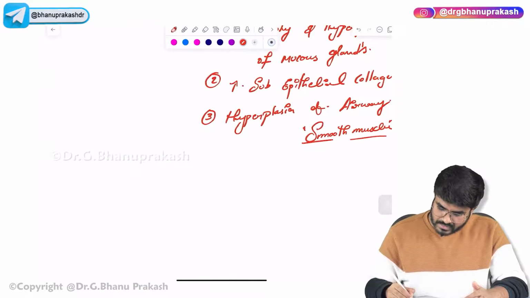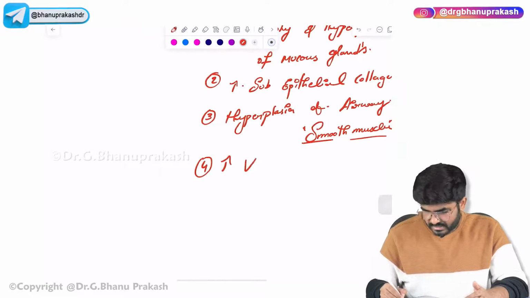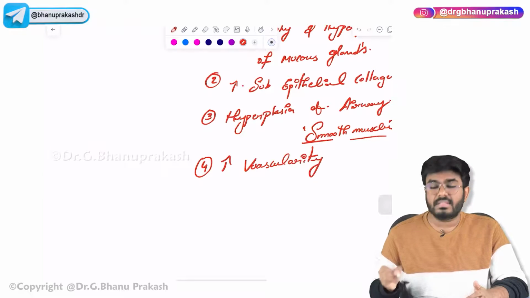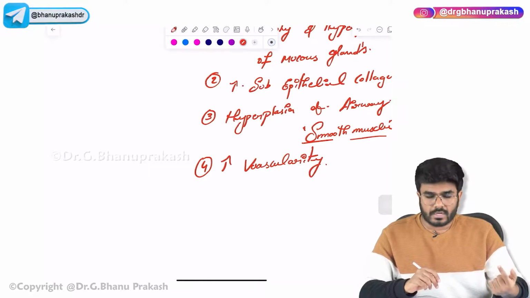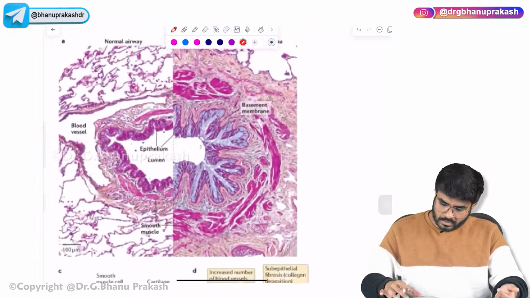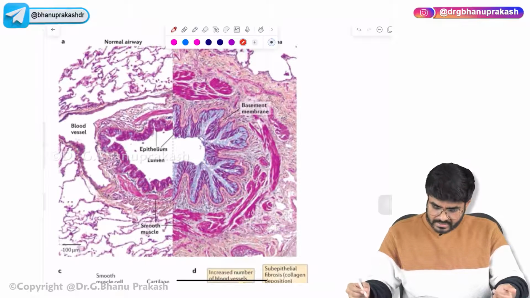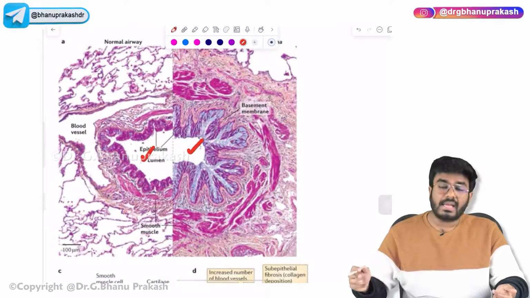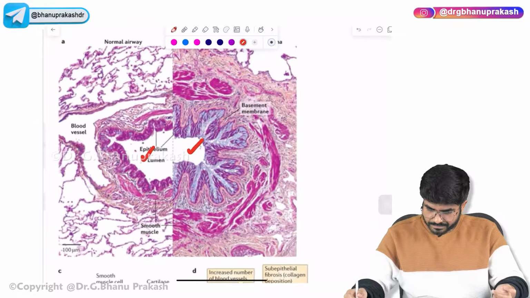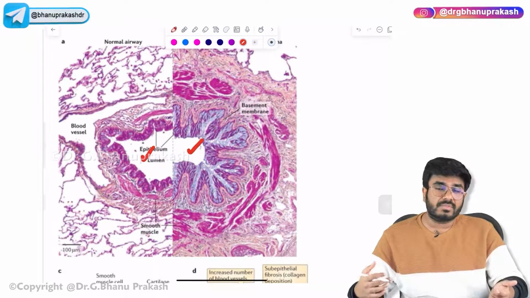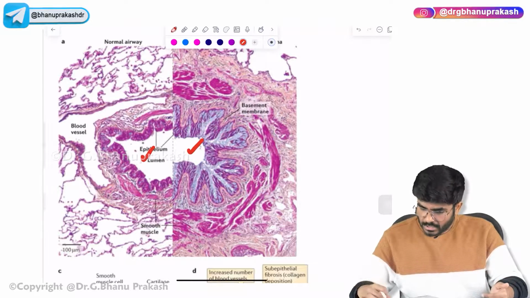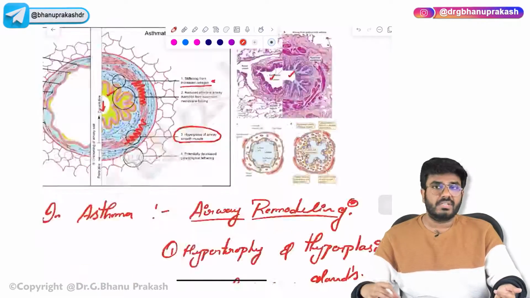And last one, increased vascularity. The amount of blood vessels that are present are also going to be increased. So this is histology. You can very clearly see this is normal, this is asthmatic. Look at the asthmatic person. There is hyperplasia of the glands, increased vascularity, hyperplasia of the smooth muscles, increased deposition of the collagen. All these things are going to be appreciated.